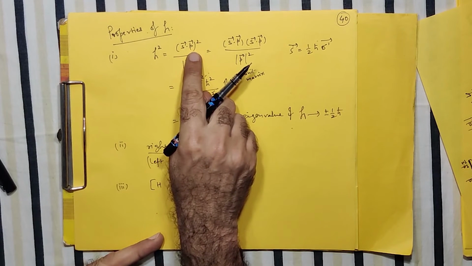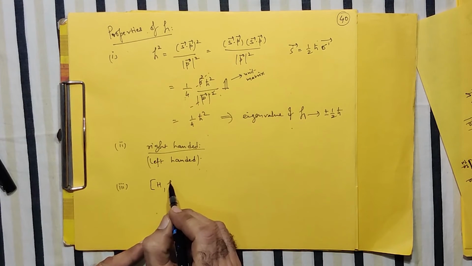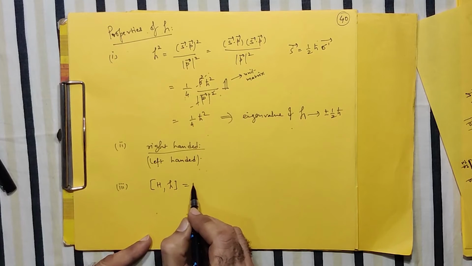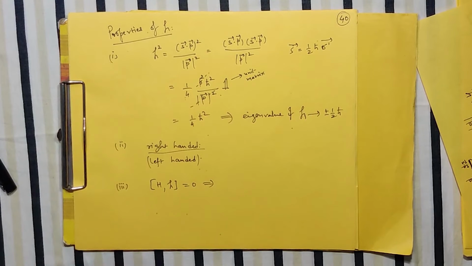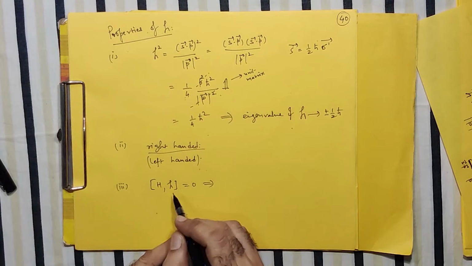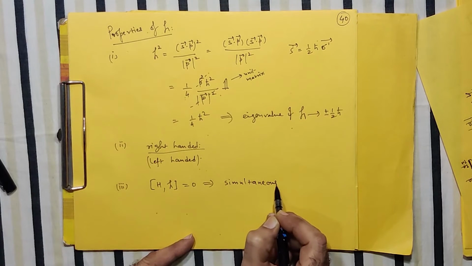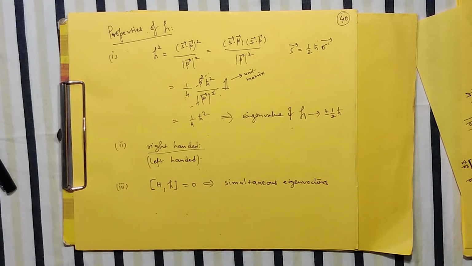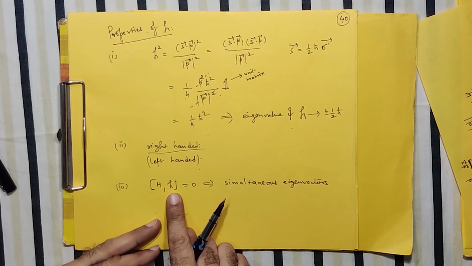Third thing which is very common and obvious, that since we have designed our H in such a way that it includes S dot P, and therefore it necessarily commutes with the Dirac Hamiltonian. So if I find the commutation relation between the Dirac Hamiltonian and helicity, it is definitely 0. And quantum mechanics suggests that whenever any two operators commute, they have simultaneous eigenvectors. So they have common eigenvectors. Correct? So if you know what are the eigenstates of H, then the helicity has the same eigenstates.